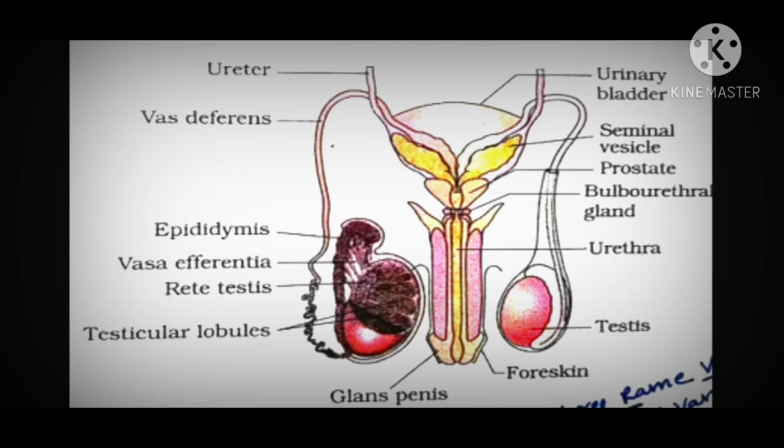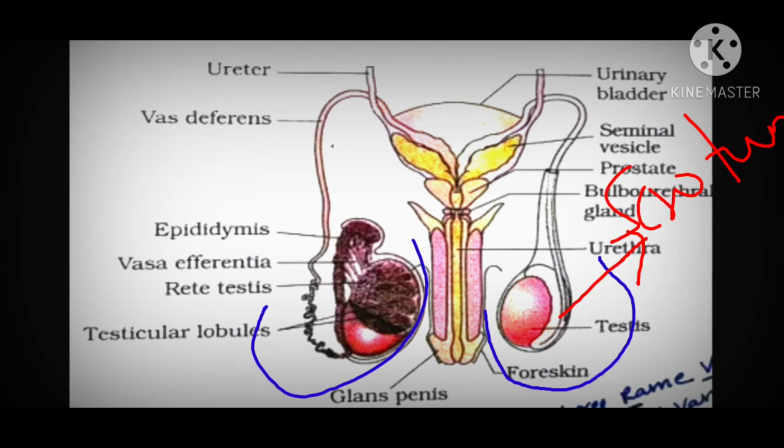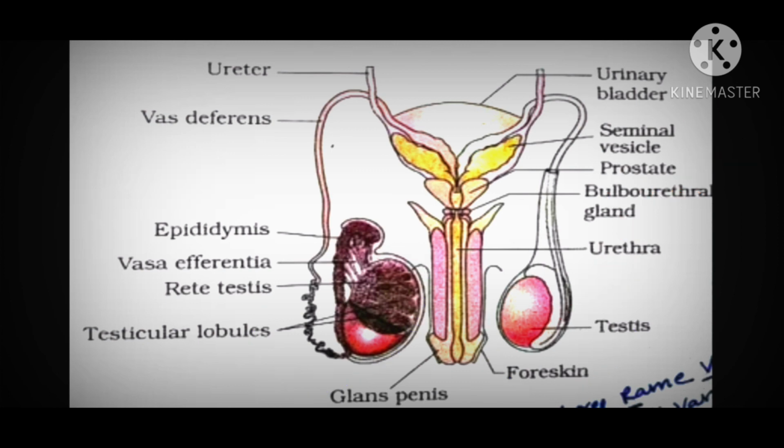The testes are enclosed inside a loose pouch-like structure made up of skin, called the scrotum or scrotal sac, and it provides the right temperature for the formation of the male gamete, that is 2 to 2.5 degrees C below the body temperature.